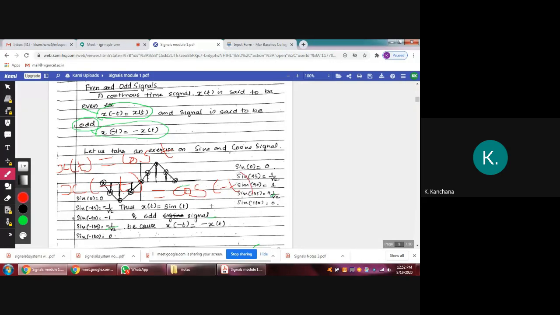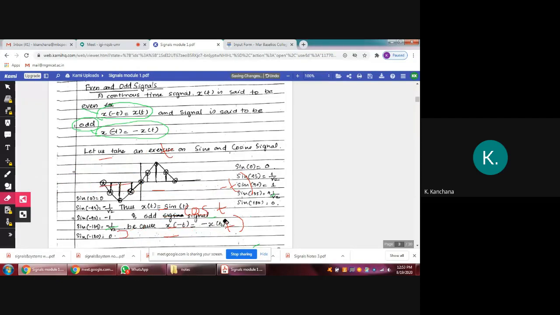We know cos of minus t equals cos t, that means cos of minus theta equals cos theta. Cos t is nothing but x of t, so x of minus t is x of t. That is called an even function.